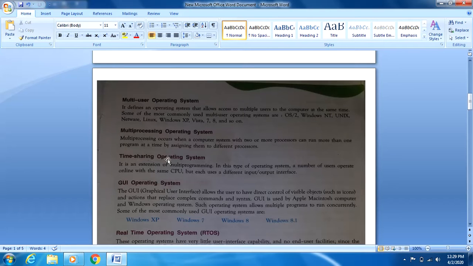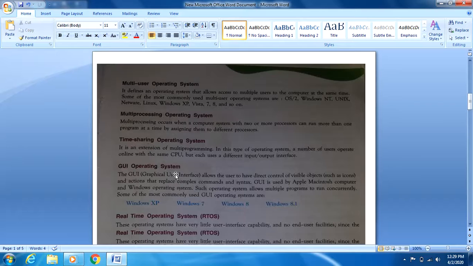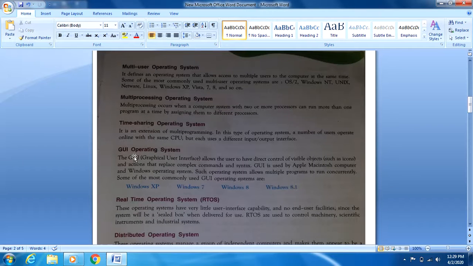Then time sharing. Time sharing means the same CPU is used to perform different functions. That is called time sharing operating system. GUI operating system means directly through the keyboard or mouse we can click on the icons and we can do the complex commands and syntax also. We can do those actions. That is called GUI operating system.